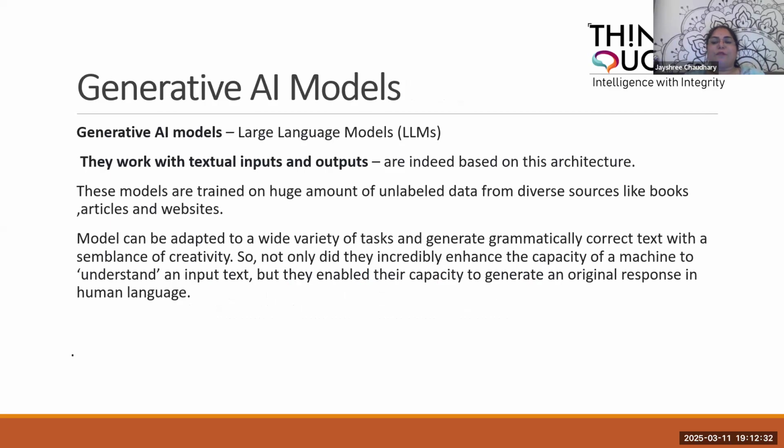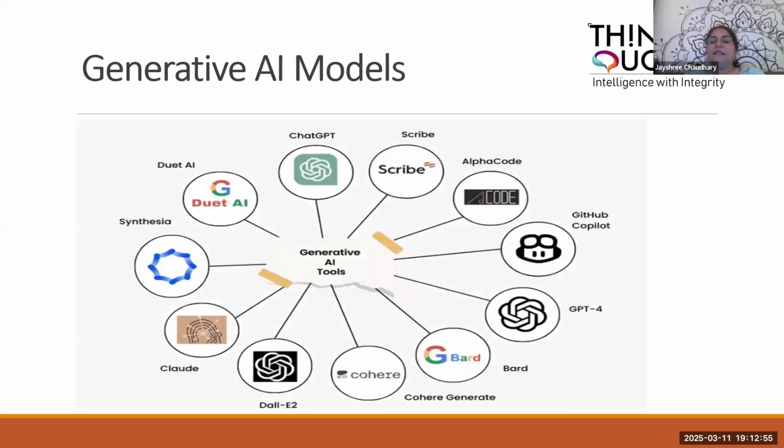That means whenever I want to ask anything to my model, I type it in text. This model works internally with this huge massive data set, does certain steps in between using NLP, and then gives me the response with the help of these models. So these are the generative models that are available. Some are paid, some are open source. Various models are available, like ChatGPT, Scribe, AlphaCode, Copilot, GPT-4, Bard, right? DALL-E 2 for images. So there are so many models available.